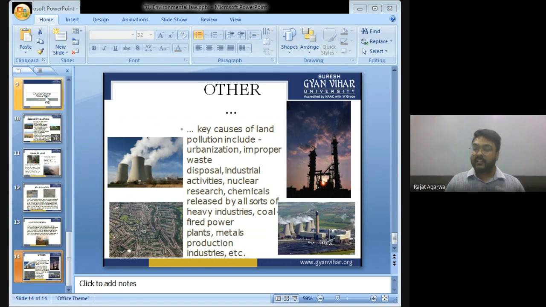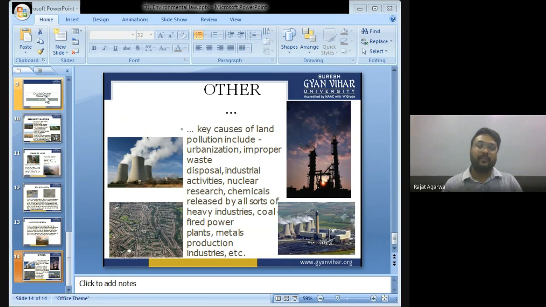If we keep on cutting the forest and using the land, pollution will keep on increasing. If land pollution increases, there will be a lot of diseases which will affect human health, and ultimately humans may die because of those diseases.